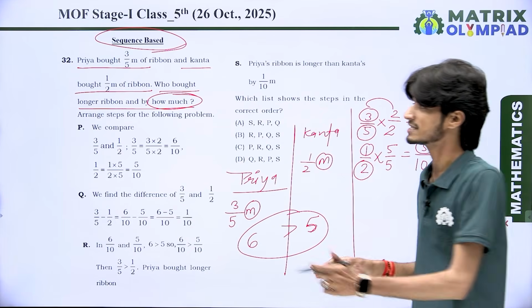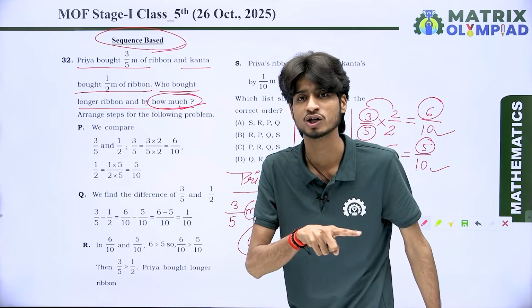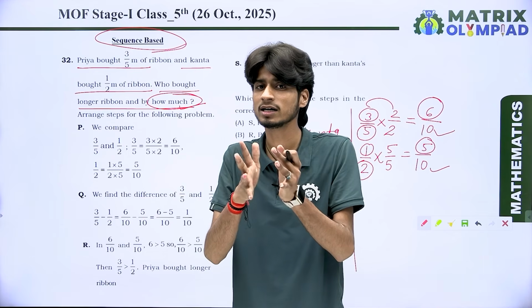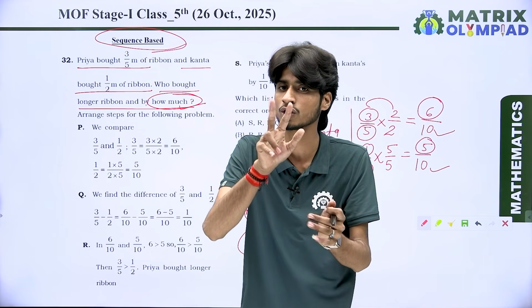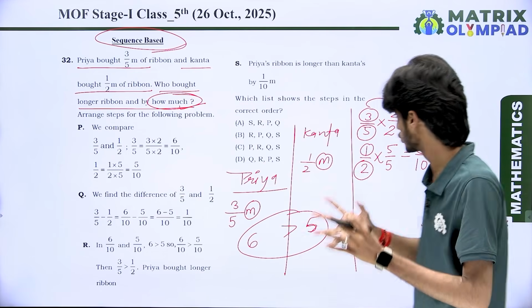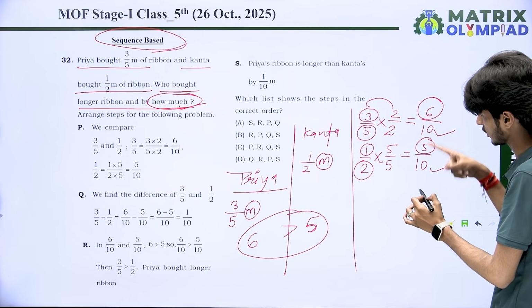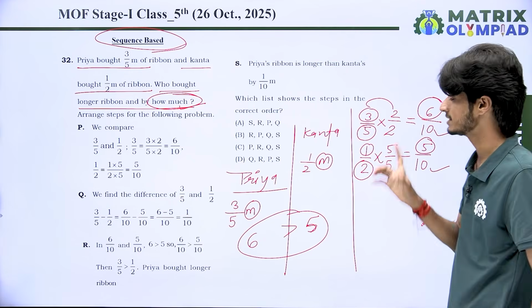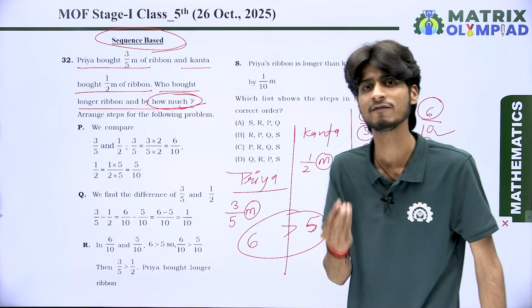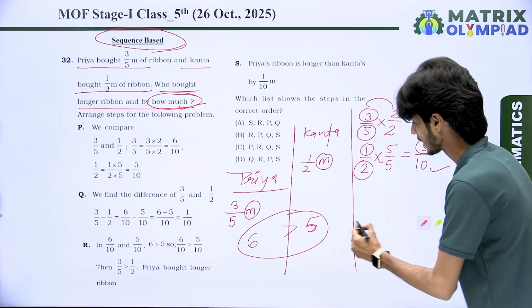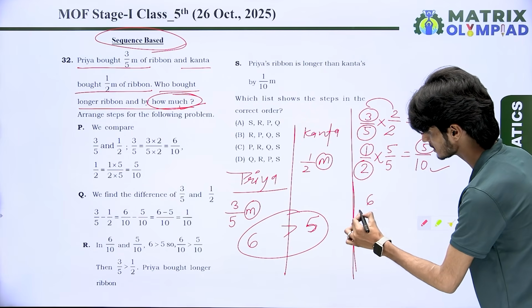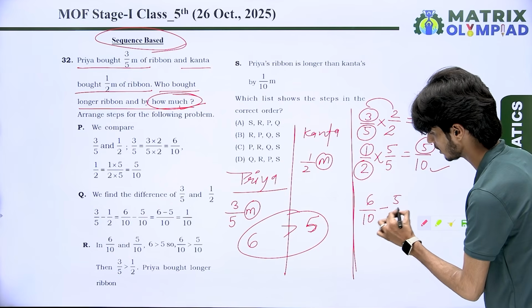Now the next question is, by how much? And whenever you find out the difference of two fractions, what you do, you subtract both of them. So look at here. Here we have two fractions, 6 upon 10 and 5 upon 10. 6 upon 10 for Priya and 5 upon 10 for Kanta. So let's find out the difference, 6 upon 10 minus 5 upon 10.